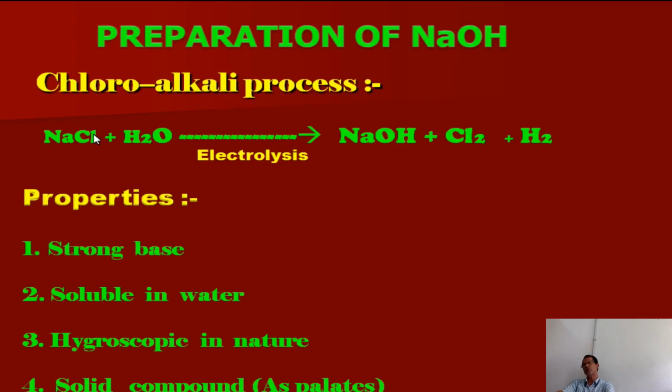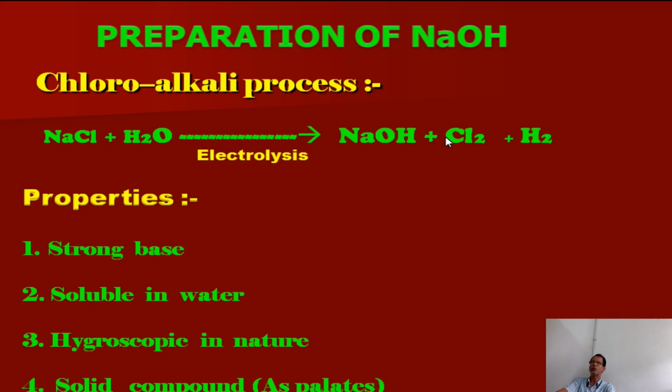Preparation of caustic soda, that is sodium hydroxide. It is prepared by a process called the chloroalkali process. When aqueous sodium chloride undergoes electrolysis, it produces sodium hydroxide, chlorine gas and hydrogen gas.